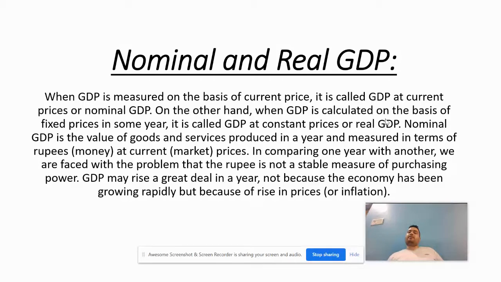It means that under the real GDP, some good year or some fine year has been taken as the base, and the current year is compared with that base year. Nominal GDP is the value of goods and services produced in a year and measured in terms of rupees, that is money, at current market price. In comparing one year with another, we are faced with the problem that the rupee is not a stable measure of purchasing power. GDP may rise a great deal in a year, not because the economy has been growing rapidly, but because of the rise in price or inflation.